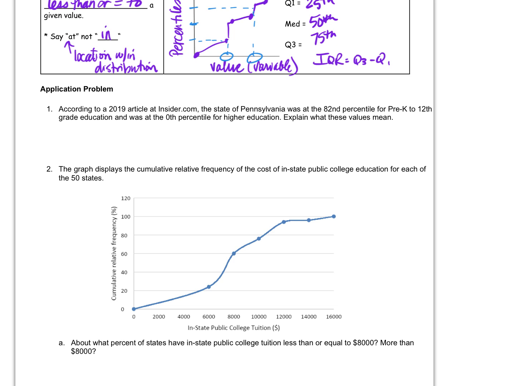How would you say it? 82% of the states have a pre-K to 12th grade rating less than or equal to Pennsylvania. Just going to abbreviate PA.